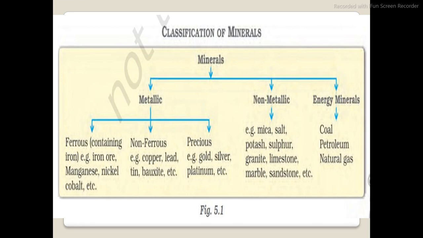Metallic minerals are ferrous, containing iron, for example iron ore, nickel, cobalt, etc. Non-ferrous are copper, lead, bauxite, etc. Precious metallic minerals are gold, silver, platinum, etc. Non-metallic minerals are salt, potash, sulfur, granite, limestone, marble, sandstone, etc. Energy minerals are coal, petroleum, natural gas.